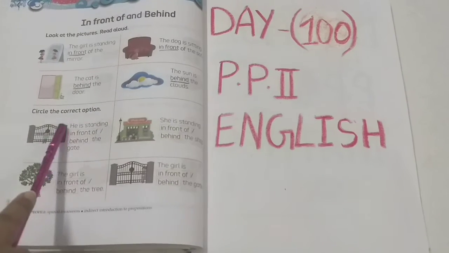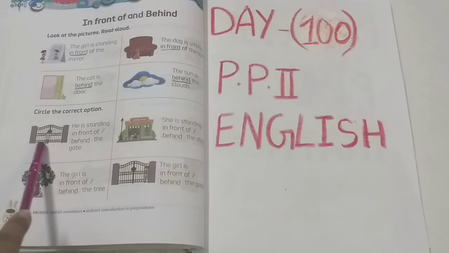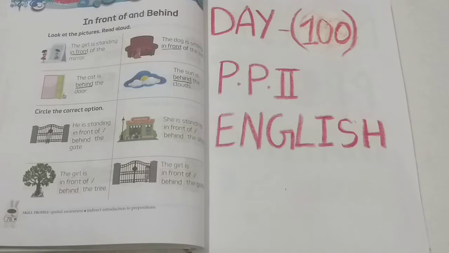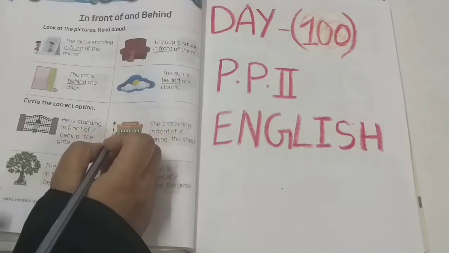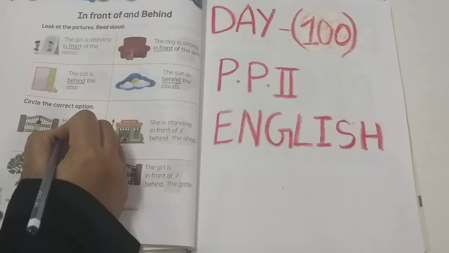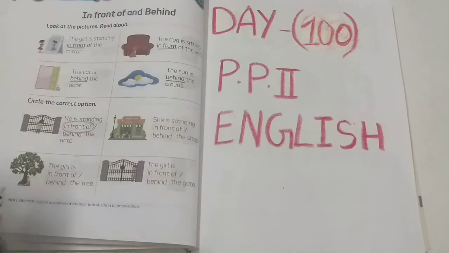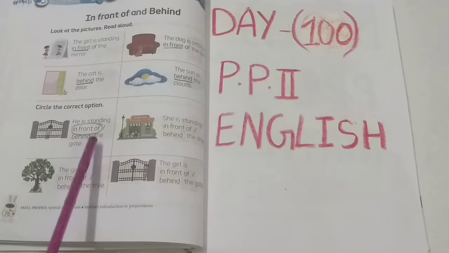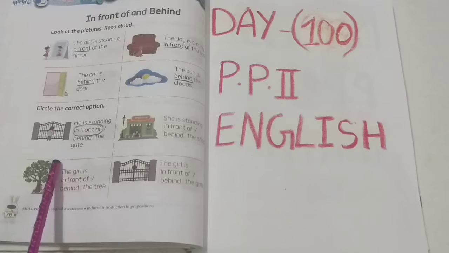So children, in this video, where the boy is standing, is he standing behind the gate or in front of gate? He is standing in front of gate. So the correct option is in front of. He is standing in front of the gate.